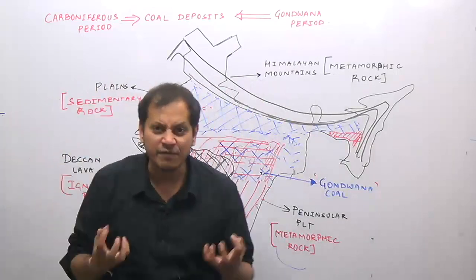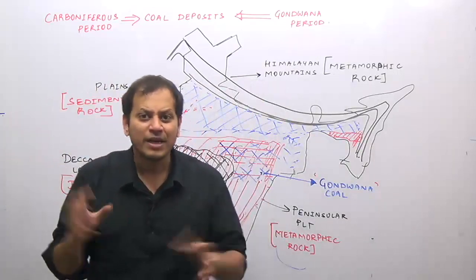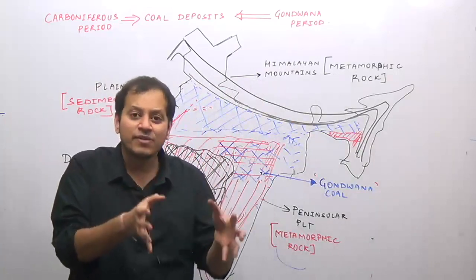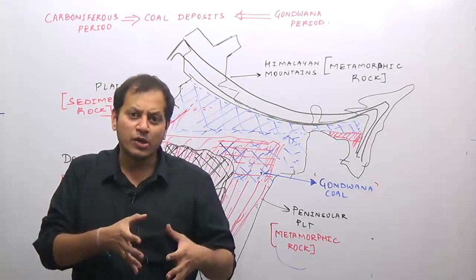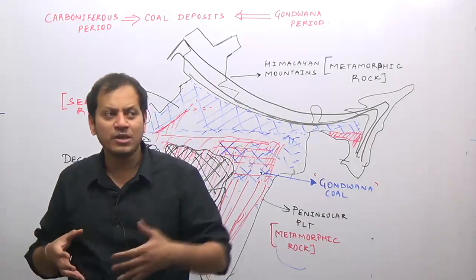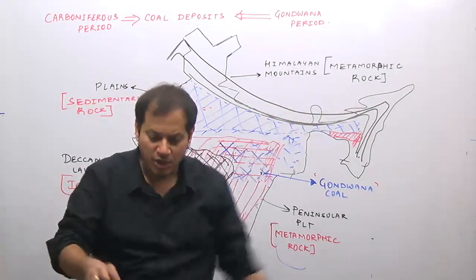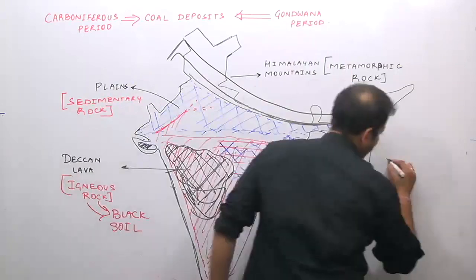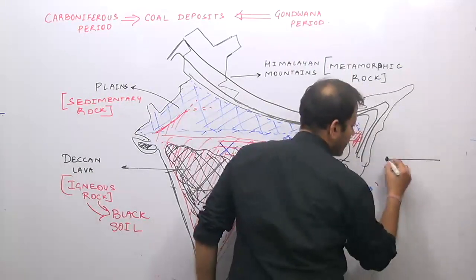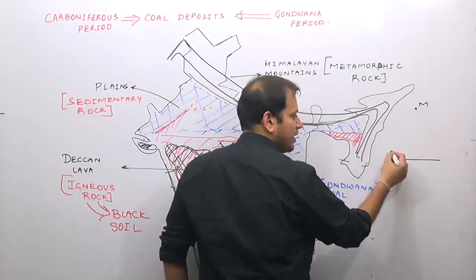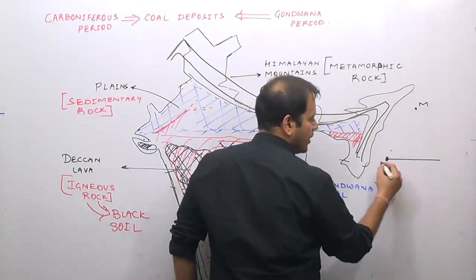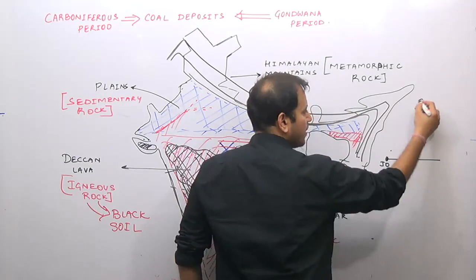Iron ore is heavy. For example, you will take 3 tons of iron ore to make 1 ton of iron and steel. So where will you locate your industry? Near the iron ore region or near the market?